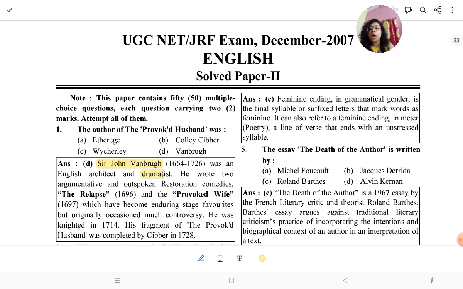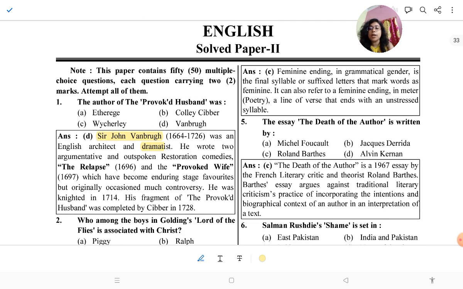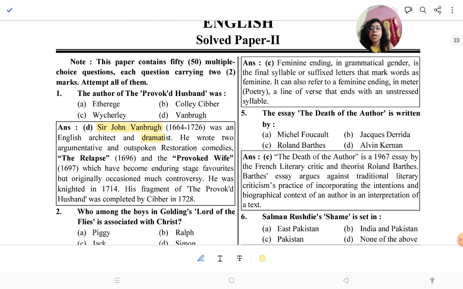He wrote two argumentative and outspoken restoration comedies, The Relapse, published in 1696, and The Provoked Wife, published in 1697, which have become enduring stage favorites but originally occasioned much controversy. He was knighted in 1714.